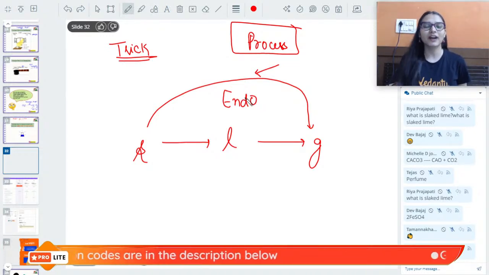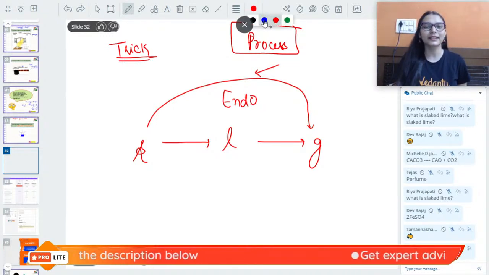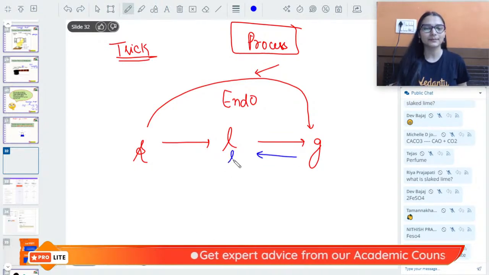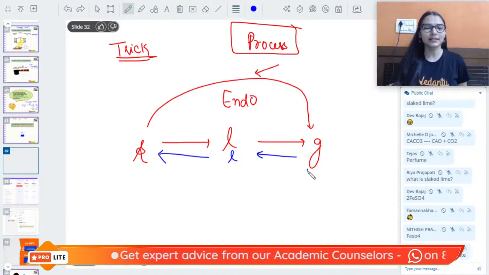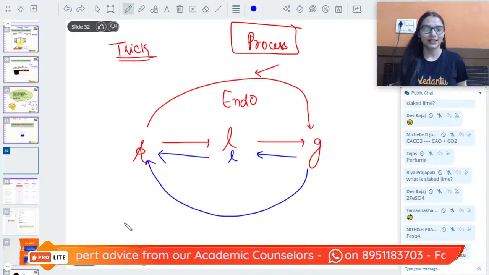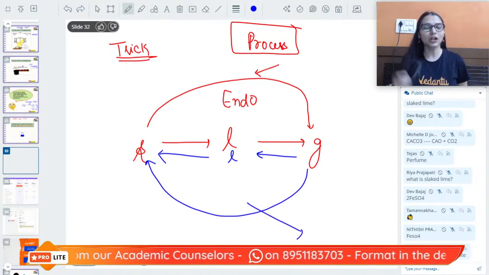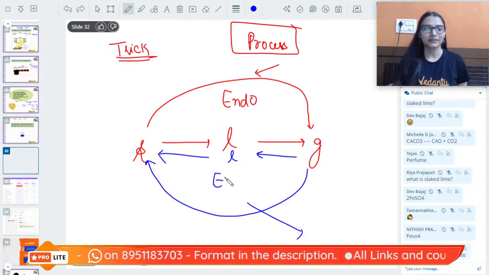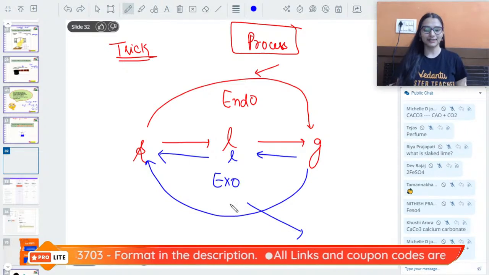Like melting of ice, evaporation of water, they would be endo. But if I talk about gas to liquid, liquid to solid, or gas to solid, these processes involve the release of heat. They are the exothermic processes.